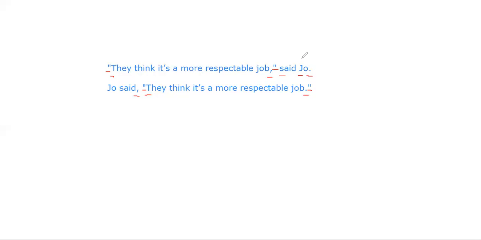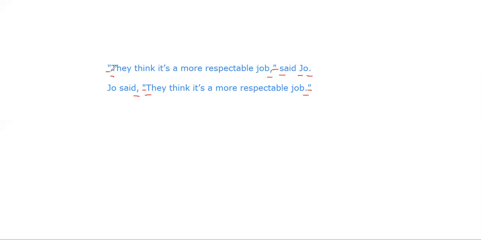Now just look at the difference between both of the sentences and the punctuation marks. Here you obviously start the sentence with the direct speech, the sentence that you are going to narrate.